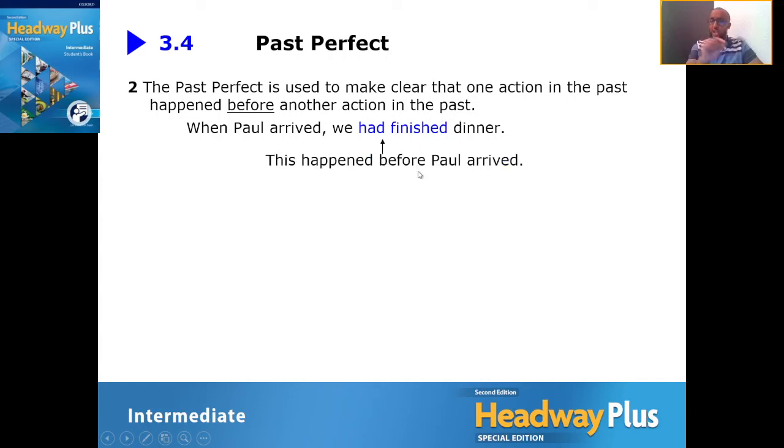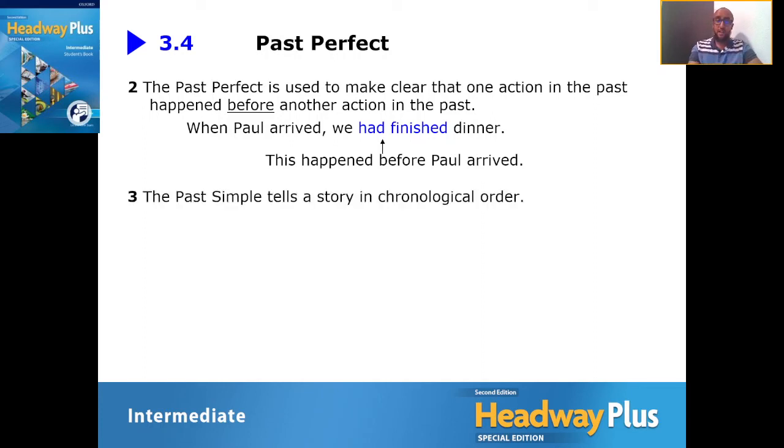So which happened first? The people, whoever they are, had dinner before Paul. Before Paul showed up, people had finished their dinner first, before he arrived.